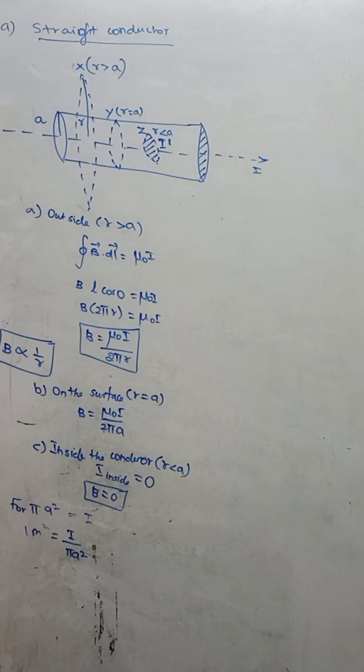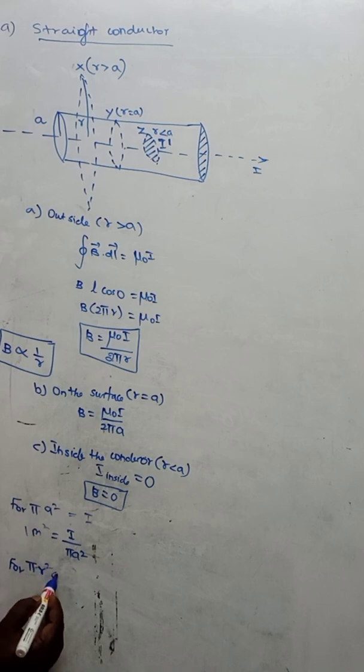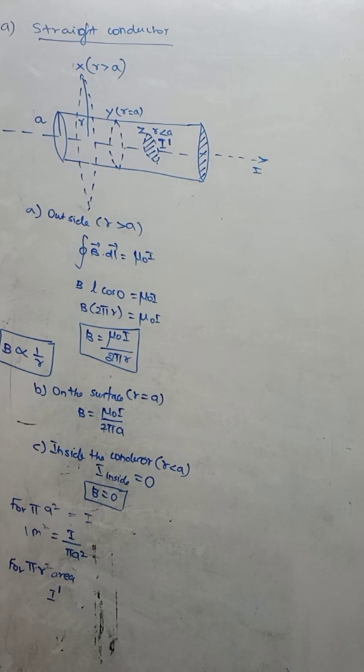But we need the current for an area of pi r square. Let me take that current as I dash. So I dash is equal to I by pi a square into pi r square.